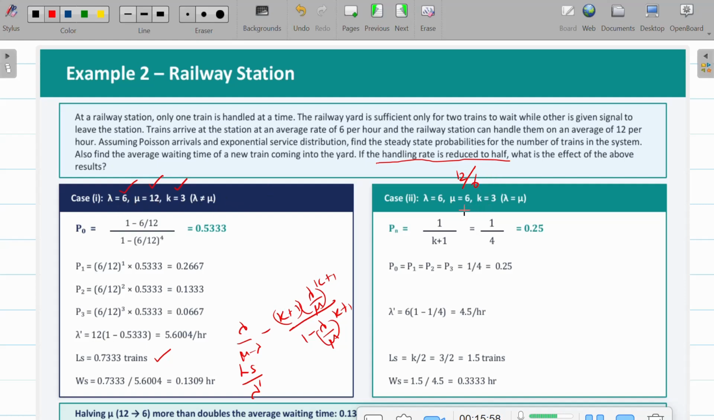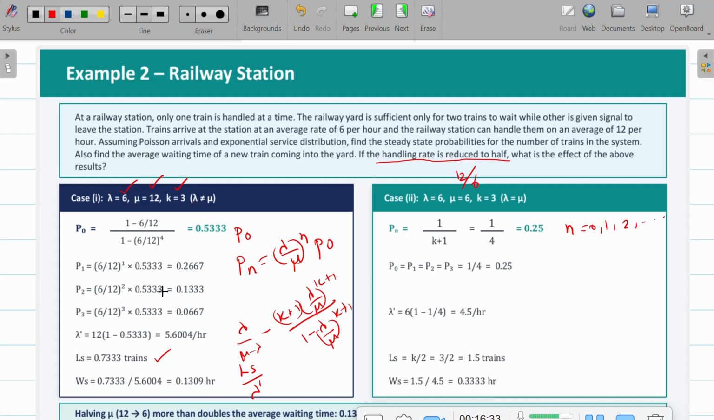What about when my lambda is equal to mu? The formula changes. Here Pn will be 1 by k plus 1, for all n equal to 0, 1, 2, 3, everything. Whereas for the general case, P naught has a special formula, and then Pn is lambda by mu the whole power n times P naught. Based on this we'll calculate, because here we have the capacity till 3.